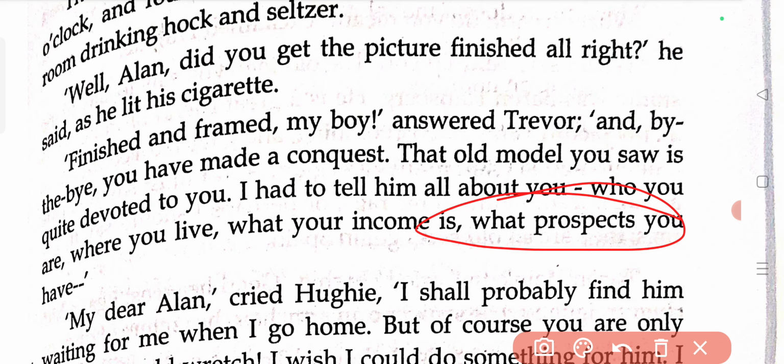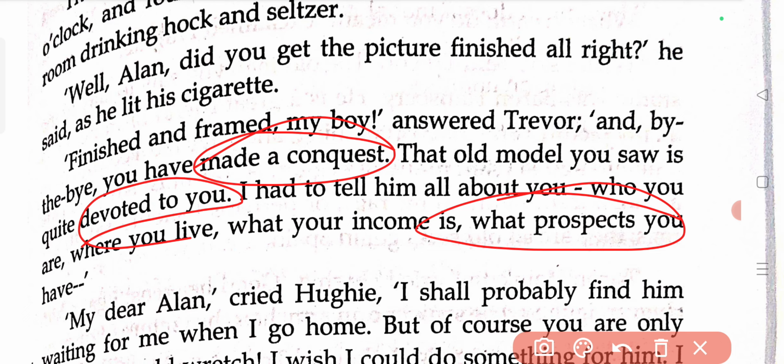That is why Alan is saying that you have made a conquest, you have won another person's heart. Another person has become fond of you, devoted to you. We have already discussed in my previous videos that Huey had a very charming personality. Even though he was not good at sticking to a profession and earning money, he was really a charming fellow, and he was popular among both men and women.